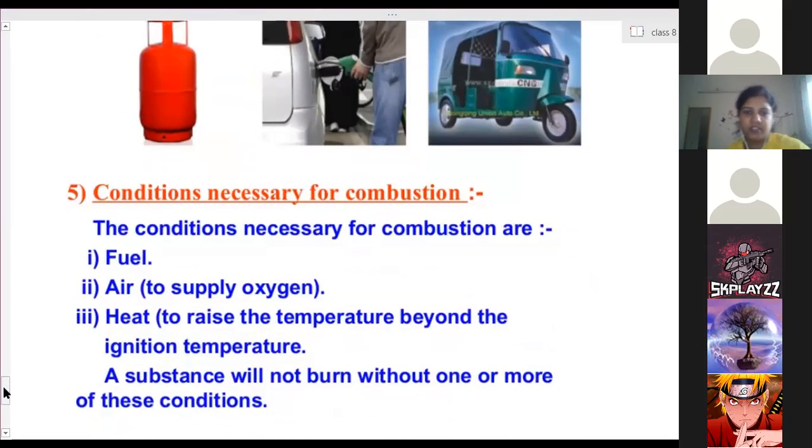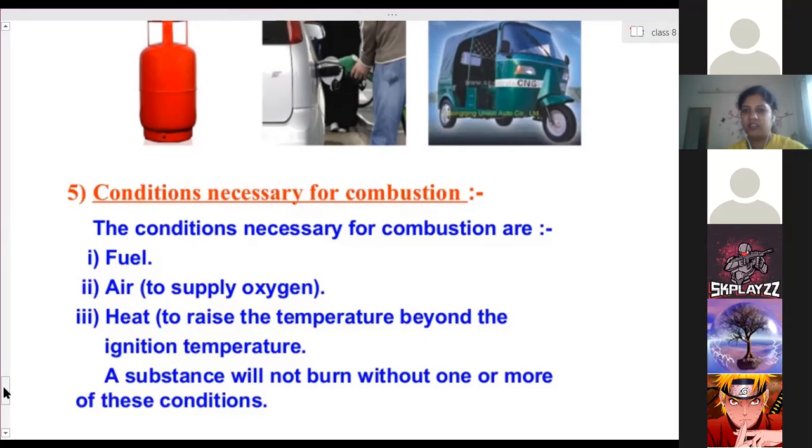Next part is conditions necessary for combustion. For any substance to undergo combustion, the first condition necessary is the presence of air. If air is available, only then the substance undergoes combustion, because oxygen is needed. Oxygen comes from the air. So the first important thing is air.